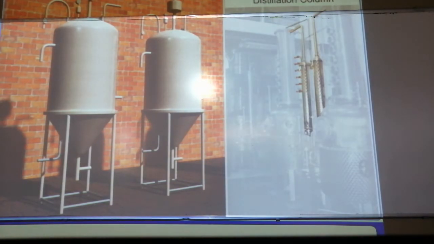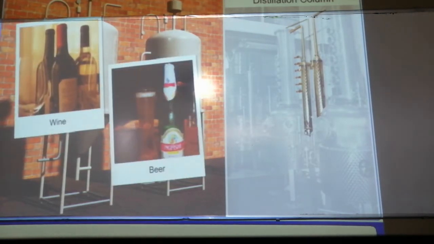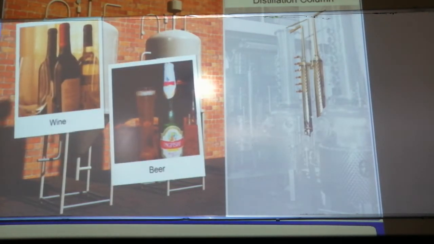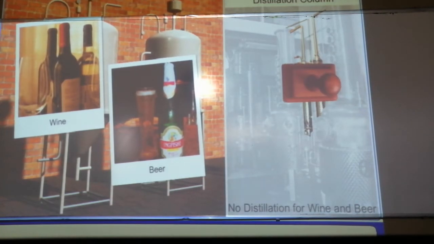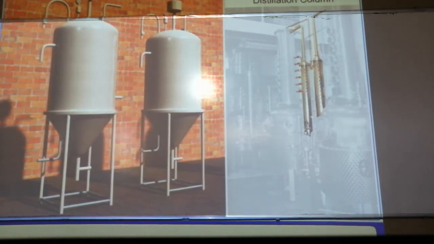Now, wine and beer are produced without distillation, whereas whiskey, brandy and rum are produced through the process of distillation of the fermented broth. So distillation is not required for wine and beer, but is required for whiskey, brandy and rum.